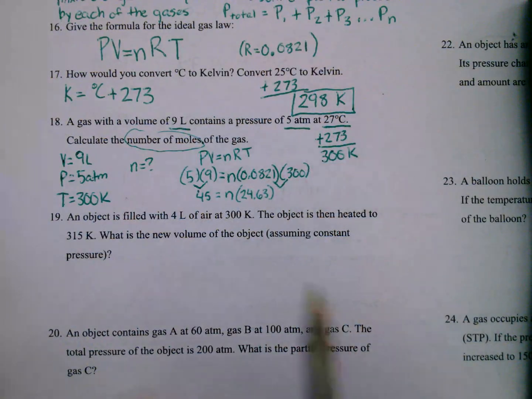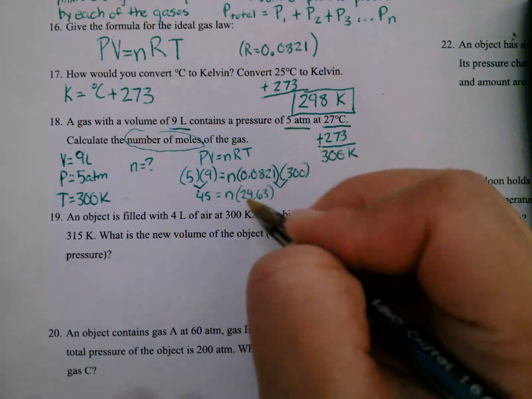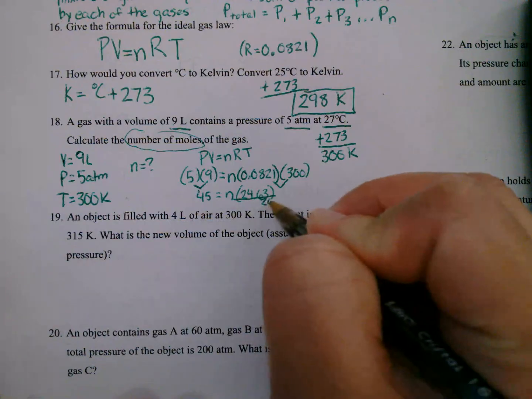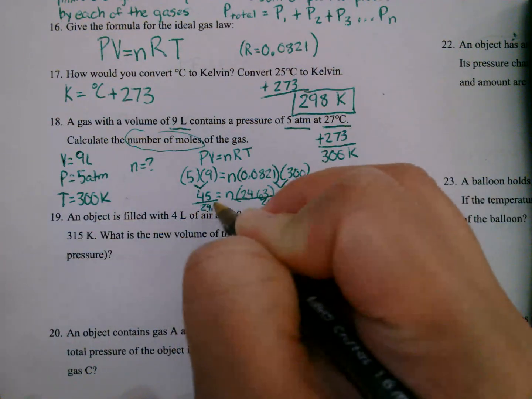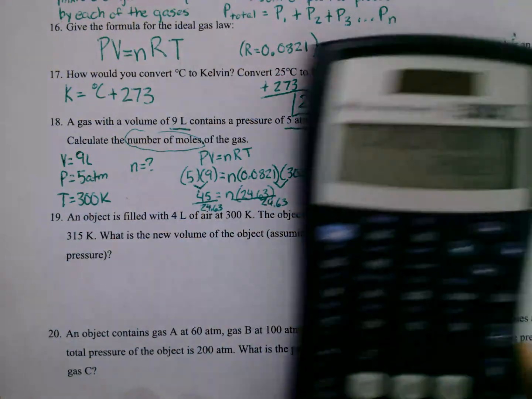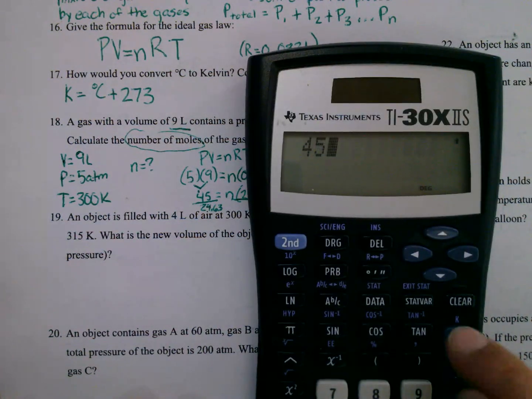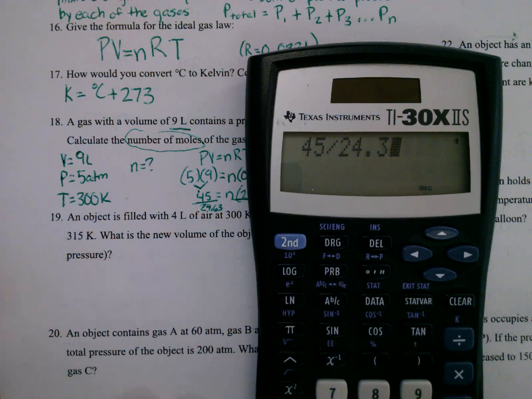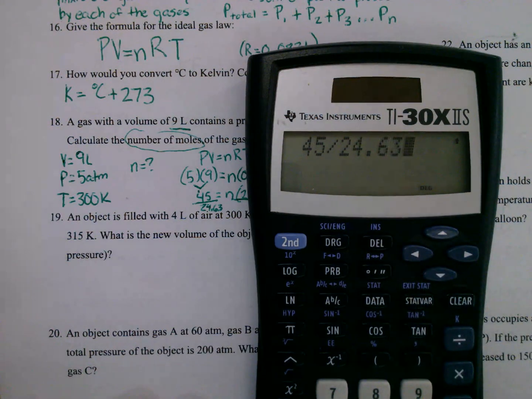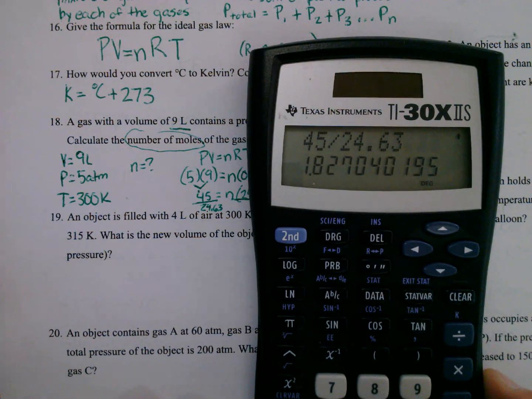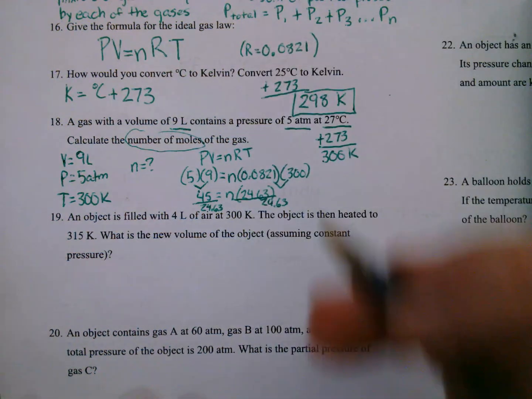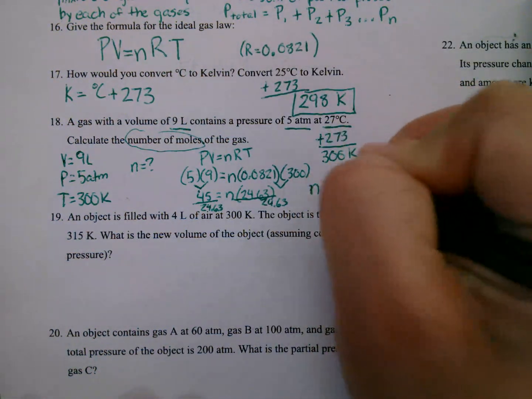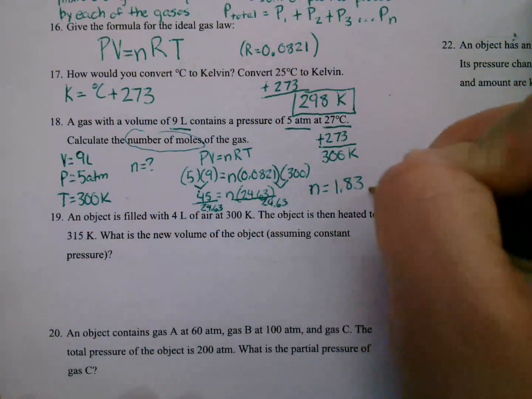I ran out of room, but we're going to divide both sides by 24.63. So 45 divided by 24.63, that's 1.827, which rounds to about 1.83. So our moles is 1.83.